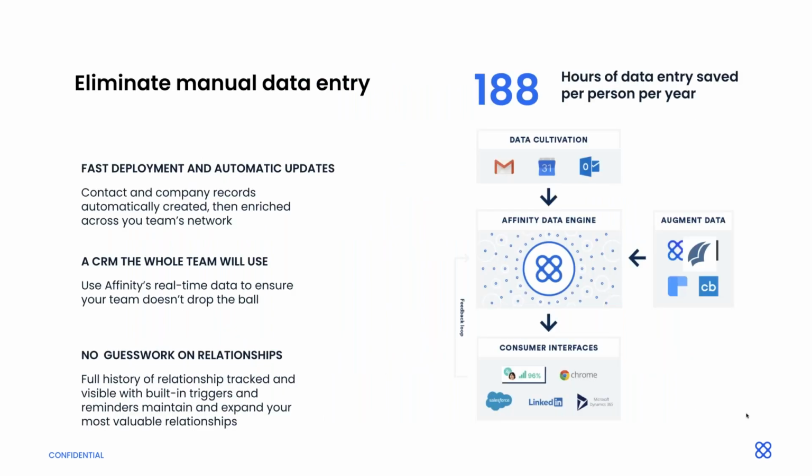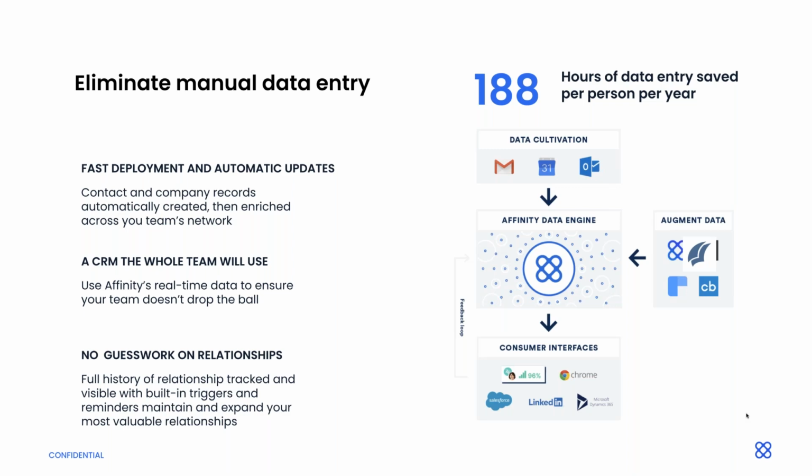So first and foremost, eliminate manual data entry. That's huge. We've learned that about 188 hours a day of data entry are saved per person per year by using Affinity. And how do we do that? We actually go ahead and connect directly to your email. We've learned over time that your communication data and your relationships live across your email and calendar. You're sending emails, you're setting meetings, all of those exist there. And it's this wealth of information that we capture and cultivate and bring it into Affinity for you.